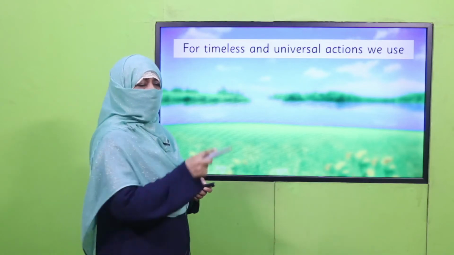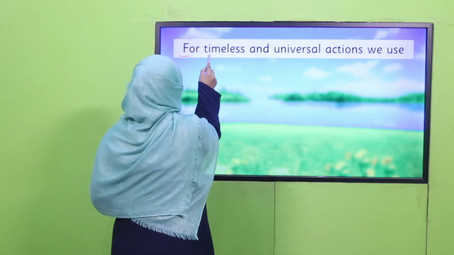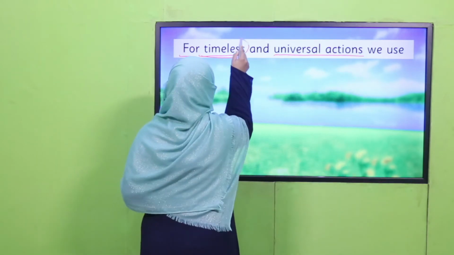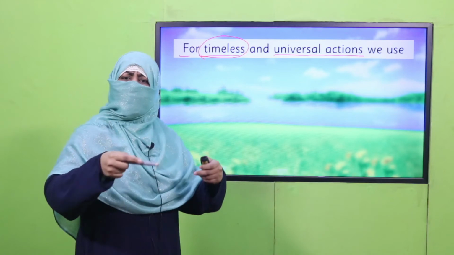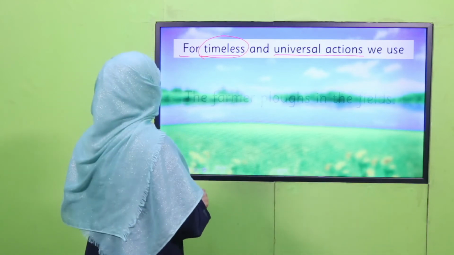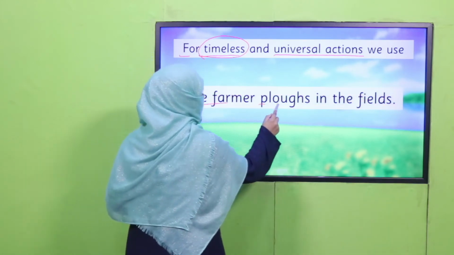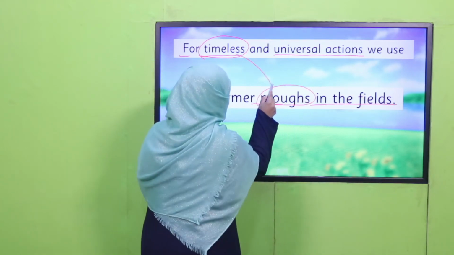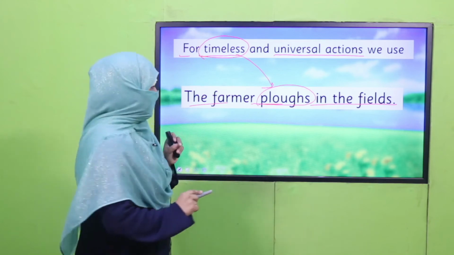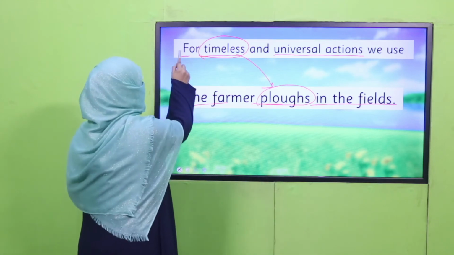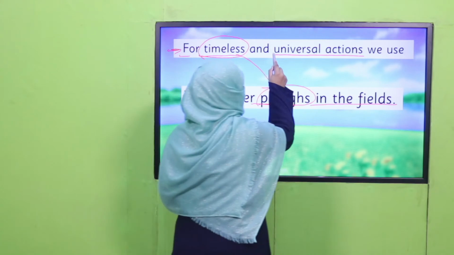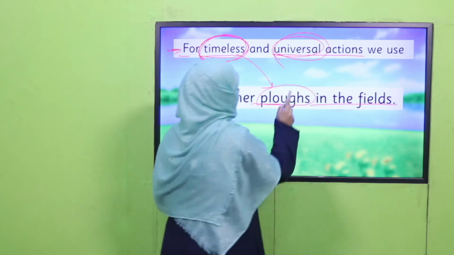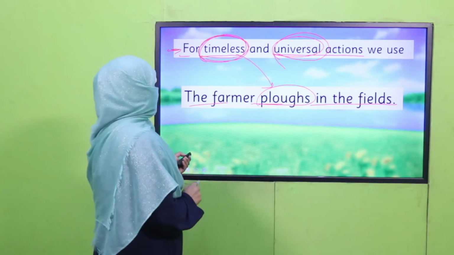Okay, before going to the book, there is another concept. For timeless and universal actions. What are timeless actions? Which have ever been going on like this, timeless actions. For example, the farmer plows in the field. It's a timeless action, ever the farmer plows the field. Okay, so here for timeless actions and for universal actions, again we use simple present tense. All right. What is universal action?